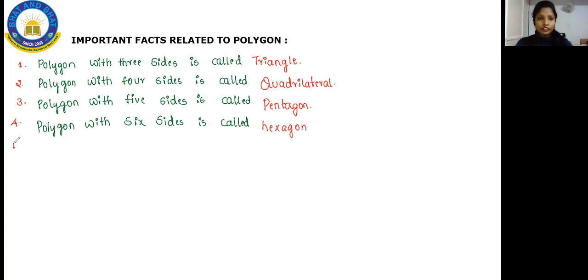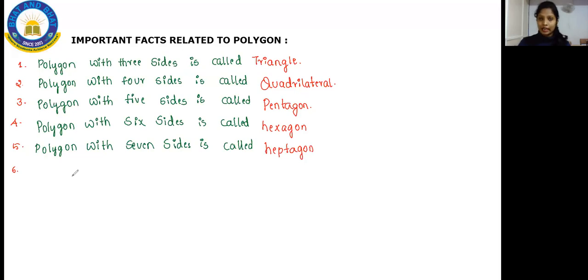And then after this 6 sides, we'll be going on with our 7 sides, isn't it? So we'll go with that. That is a polygon with 7 sides. S-E-V-E-N. 7 sides is called heptagon. Okay, you people will just get confused with these two names, hexagon and heptagon. So please do know that 6 sides is called hexagon, 7 sides is called heptagon.